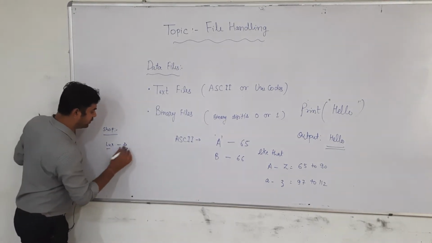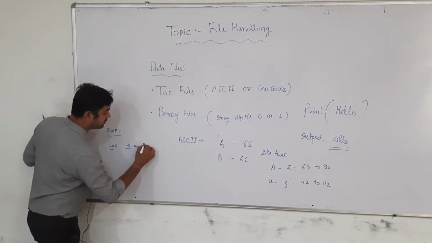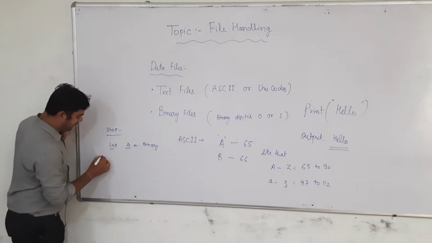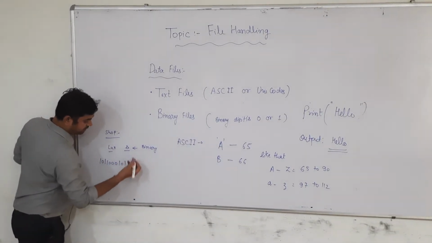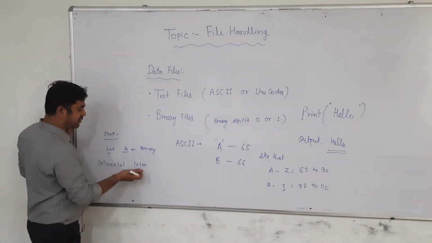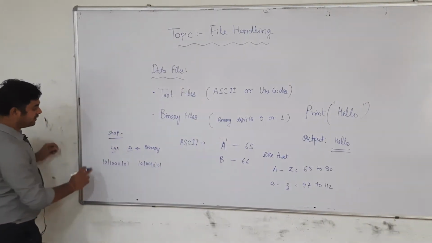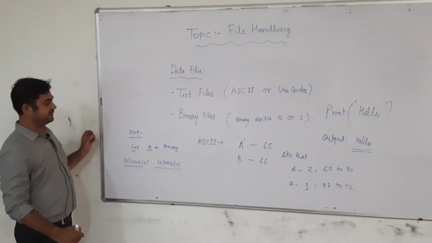We want to store that data in the form of binary digits, like a code 1011001101. For 20 it is some other code. I am not specifying the exact code, but it will be a binary digit sequence. So the binary file stores the data in the form of binary digits.